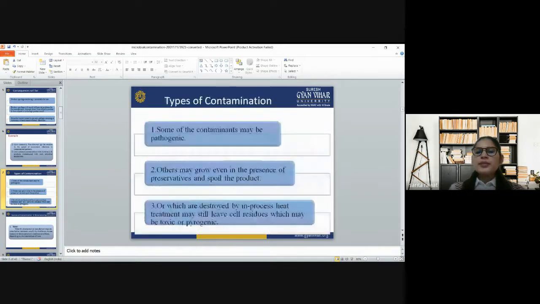When we talk about types of contamination, some contaminants may be pathogenic, others may grow even in the presence of preservative and spoil the product, and others which are destroyed by in-process heat treatment may still leave cell residue which may be toxic or pyrogenic.